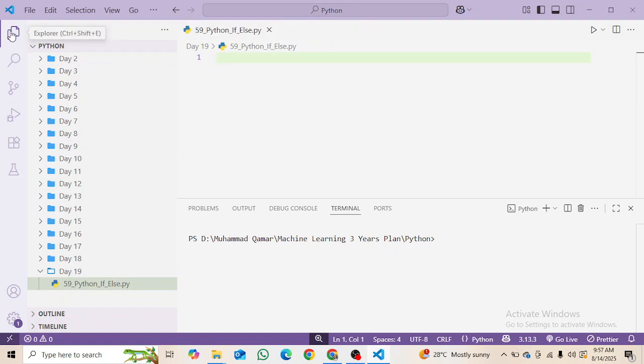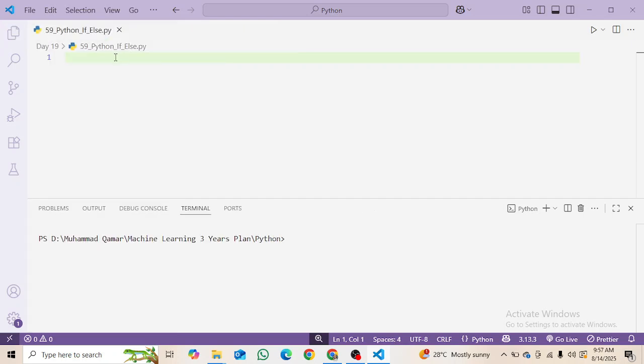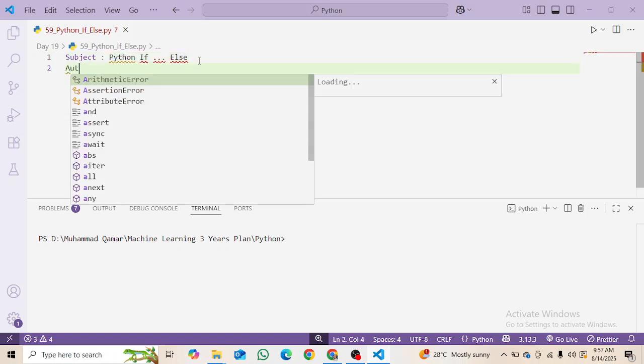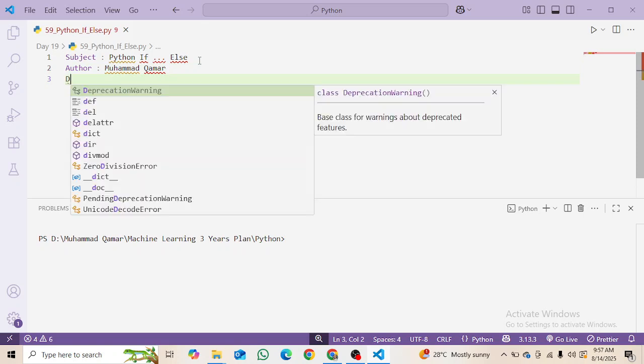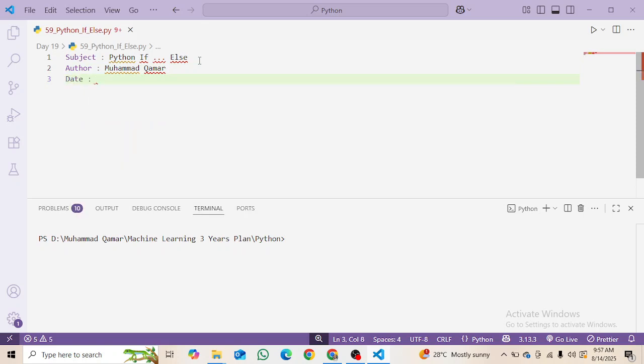Here you can see we have opened it. I am going to hide the explorer section, and then write the subject here as usual. Subject of this is Python if else section, and then I'm going to write the author name. We do it every time we write code, and I have already told you the reason many times.